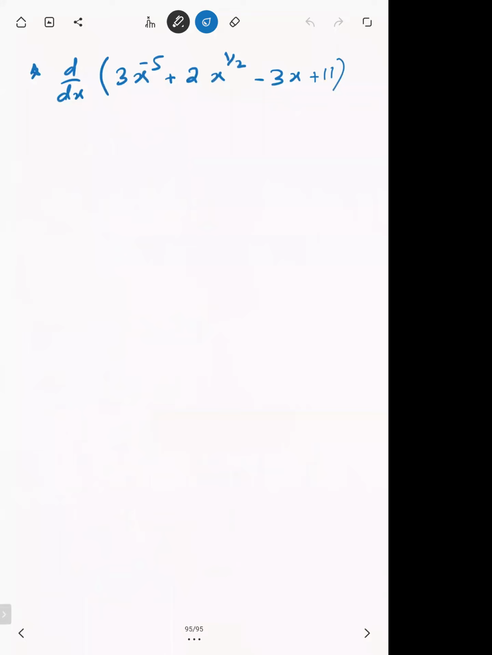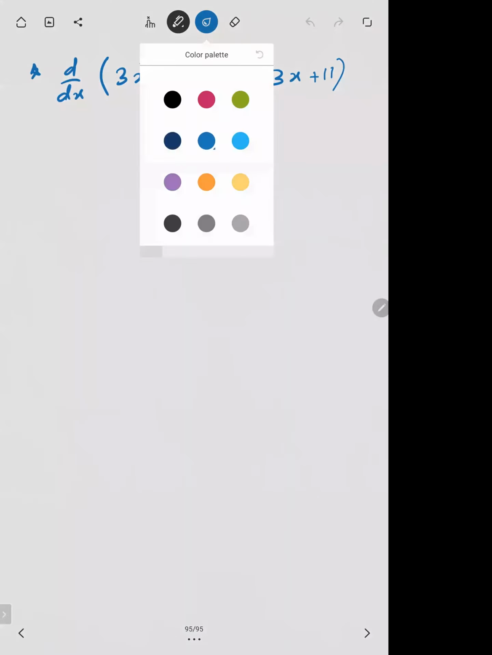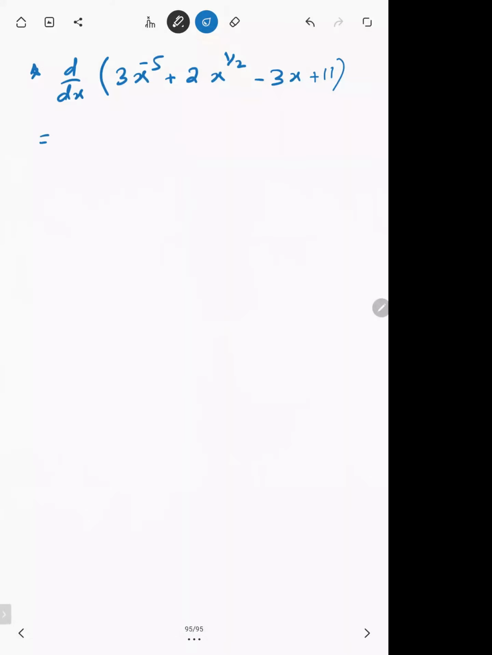Okay, here 3x raised to power minus 5 plus 2x raised to power 1 by 2 minus 3x plus 11. Let's differentiate this now. So 3 into minus 5 will become minus 15. Minus 5 minus 1 is minus 6. Okay, now see, the next one is 2x raised to power 1 by 2. Now the power is a fraction, doesn't matter. The rule will stay the same.